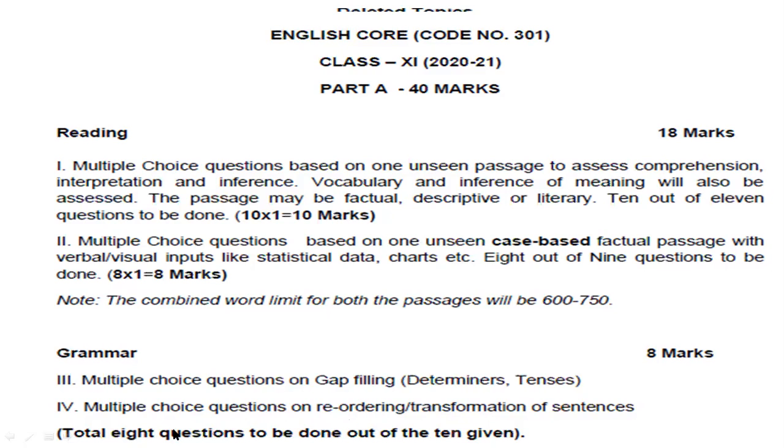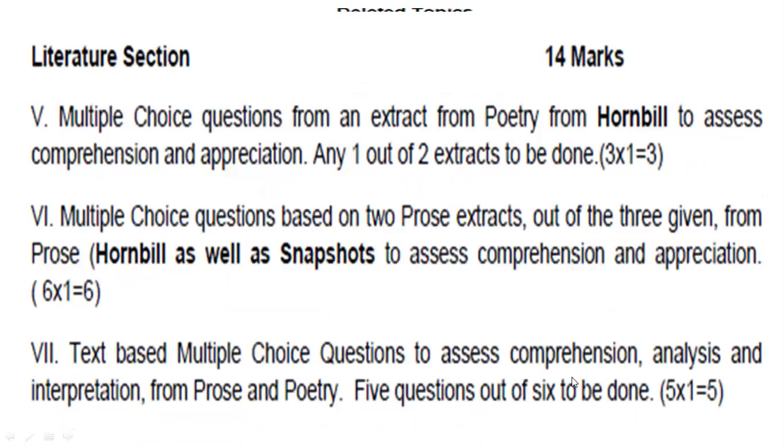So like this, what will be there? Total 8 questions to be done out of 10 given, right? It means one extra question will be asked here. You have to give the answer of any 4. Here also 5 questions will be given to you. You have to give the answer of any 4 questions here. Like this, a 4 marks question, this one, and the second one, so 4 plus 4, 8 marks of questions will be given to you from the grammar part.